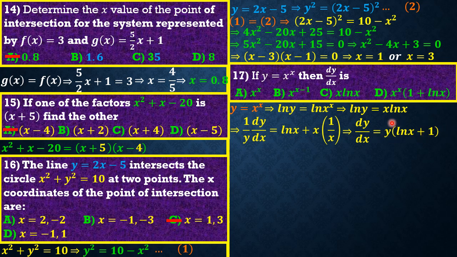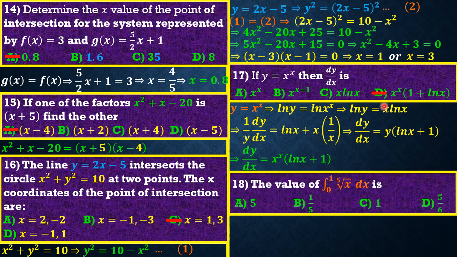But oops, our answer has to be in terms of x only. So our dy by dx has to be equal to y. What is y? x to the power x. So our dy by dx has to be the same as x to the power x into (ln x plus 1). And this corresponds to option D. Option D is the best answer.